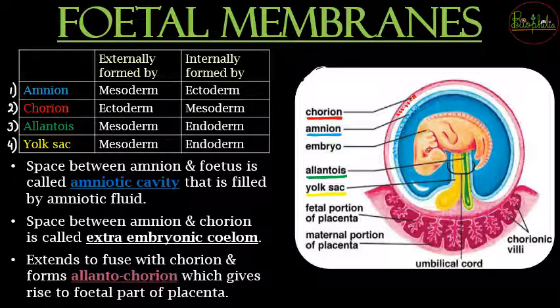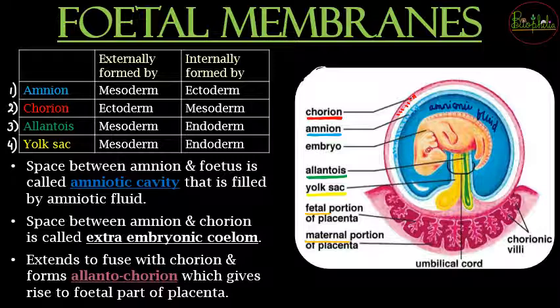So here you are going to find the amniotic fluid जिसके अंदर your fetus is going to be free floating in it. So that is your amniotic fluid. Then in the center you will have your embryo, which will be developing into the fetus. Then the green colored over here is going to be your allantois, and the yellow colored part is your yolk sac. Now over here you can also understand about the placenta जिसमें दो portions होते हैं, that is going to be your fetal portion as well as the maternal portion of the placenta. Along with that there will be an umbilical cord जहाँ से सारा nutrition is going to be derived.